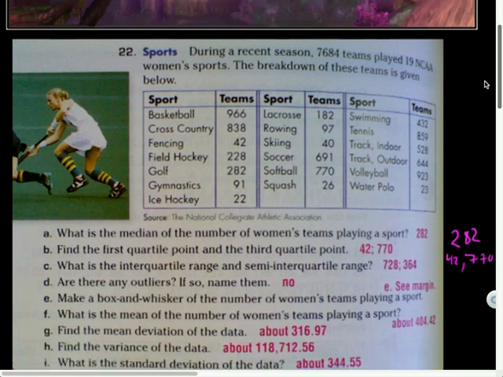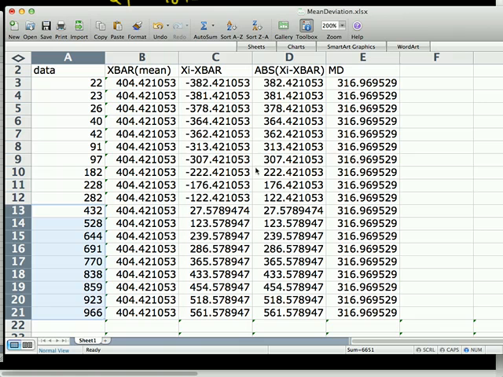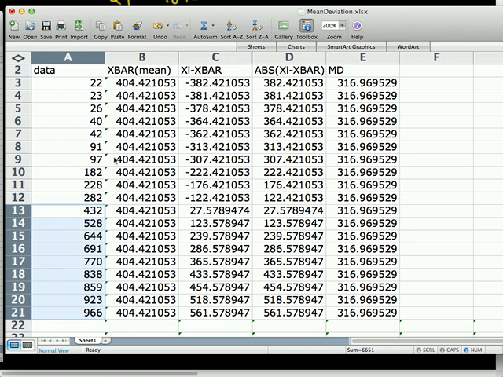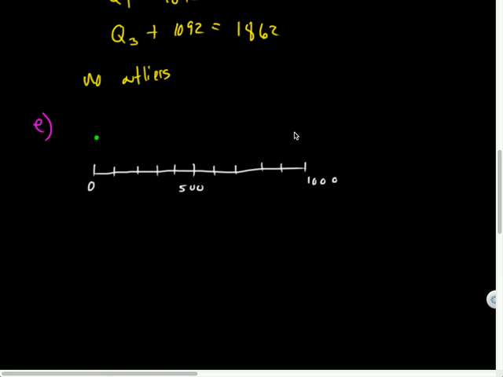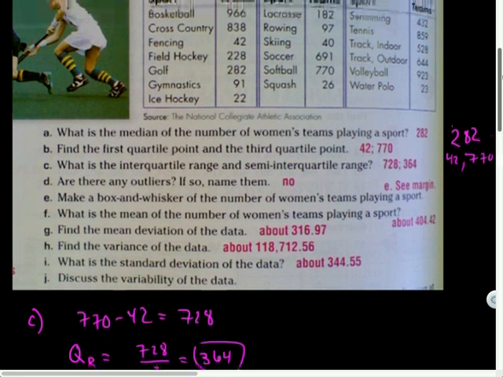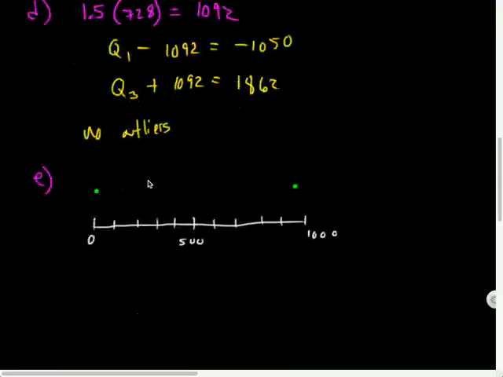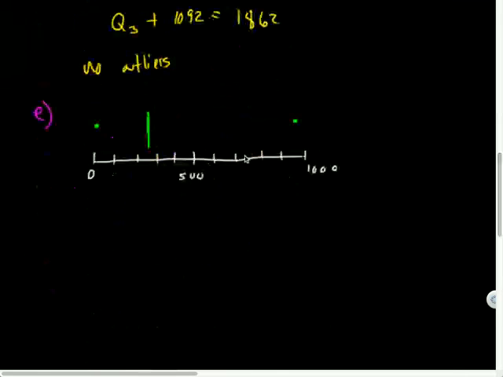So let's see. What's my lowest point? My lowest point was 22, so here's the end point of one of my whiskers. 966 was my highest point, so there's another end point of one of my whiskers. My median was 282, so there's my median, somewhere around there. And then what was it, 770 and 42? So 770 and 42, and I draw my box.